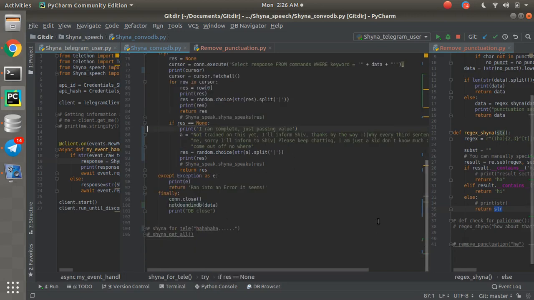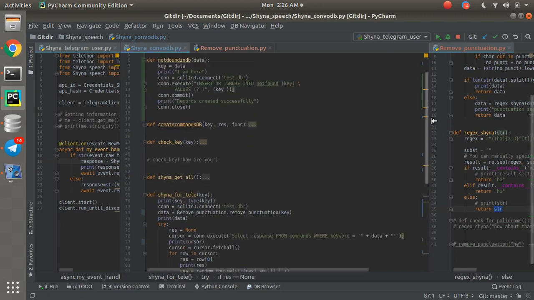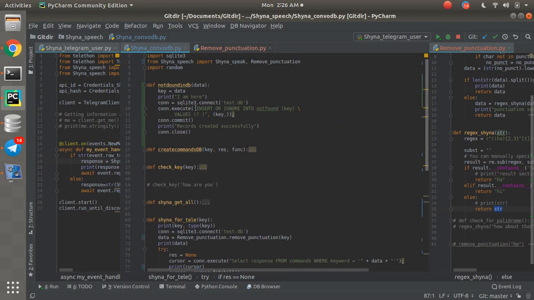So what this function is doing is basically the same thing, putting the things. It's like insert or ignore. So basically I am using a unique value. If you're using a unique value, it's very important that you put insert or ignore. So basically, if the value is already there in the table, it's just going to ignore and jump to the next one. So this is somehow helpful for me.